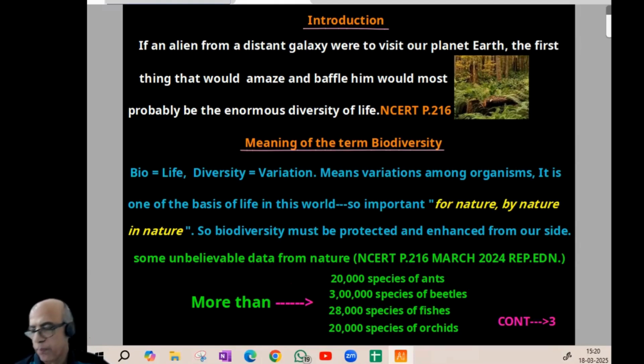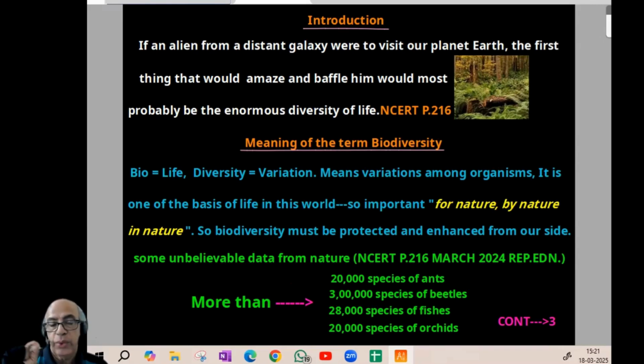Now we can proceed to the meaning of the term biodiversity. Bio normally means life. Diversity means variation. It means variation among organisms. It is one of the bases of life in this world, due to this variation. So important is this variation. And we generally say biodiversity is for nature, by nature, in nature. That shows the importance of biodiversity, and what humans can do. It must be protected and enhanced from our side.